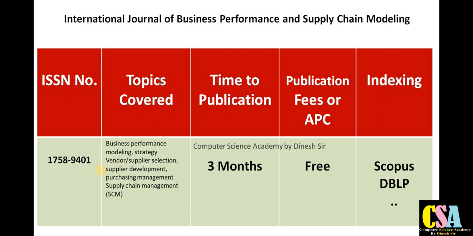Next one is the International Journal of Business Performance and Supply Chain Modeling. This is especially a journal for management students and those who are doing their research in business, management and also supply chain management. The following topics are covered by this journal: business performance modeling, strategy, vendor, supply chain management, and your research paper will get published within 3 months.